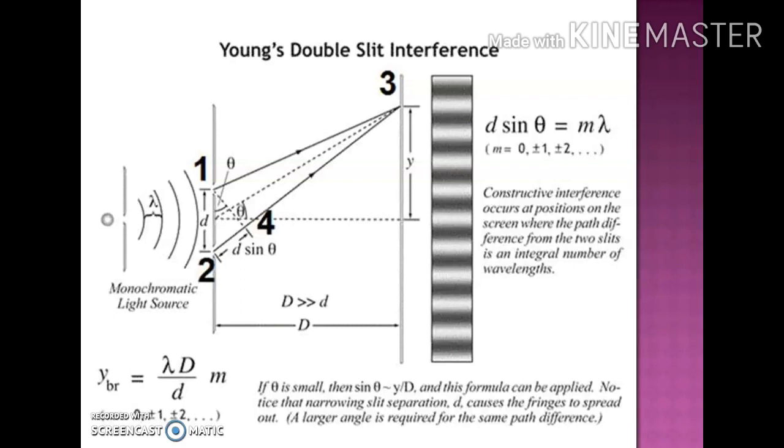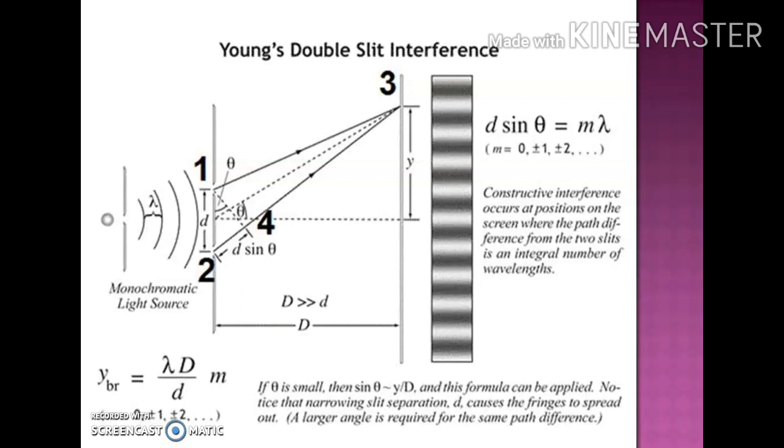We will get some pattern at point 3, which could be a maxima or a minima. That will be totally decided by the path difference between the waves 1 to 3 and 2 to 3. You can see clearly in the picture that the wave from 2 to 3 is divided into two parts, from 2 to 4 and from 4 to 3.